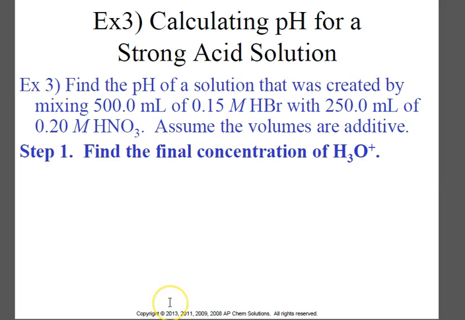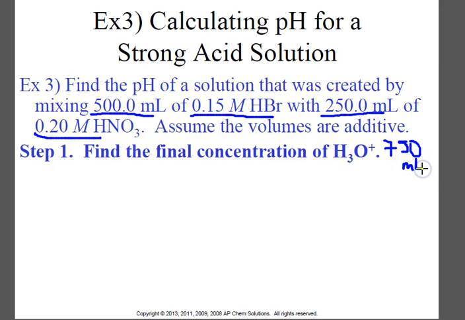All right, here is another example. Here we have a solution that contains 2 strong acids. So we want to find the pH of a solution that has 500 milliliters of one strong acid and 250 milliliters of the other strong acid. And we want to assume the volumes are additive. So we want to assume that now we have 750 milliliters.